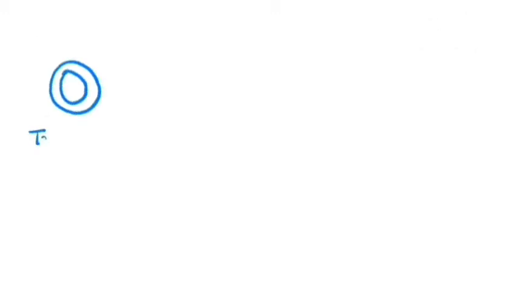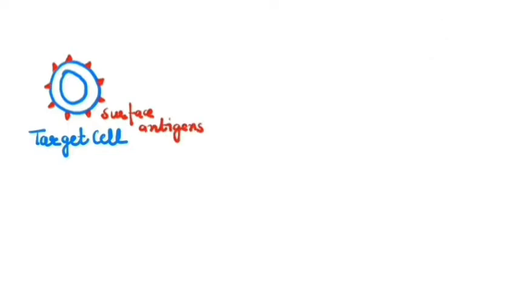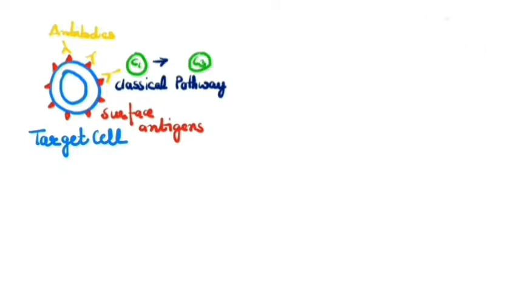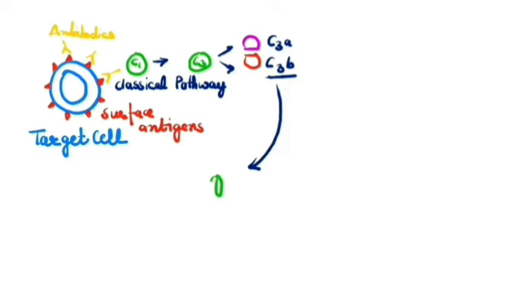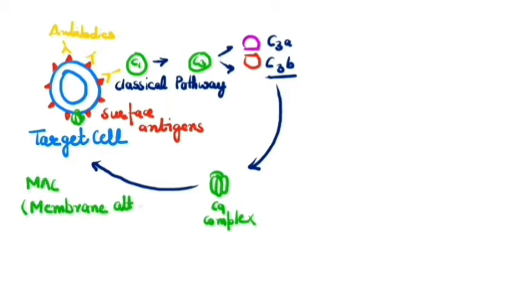So here is a target cell having surface antigens. Binding of antibody with surface antigens activates the classical pathway of the complement system. First, C1 binds to the antigen antibody complex, which activates a cascade of complement proteins such as C3, which further dissociates into C3a and C3b. C3b participates in the formation of the C9 complex. These proteins are deposited on the surface of the target cell, resulting in the formation of pores due to MAC, that is membrane attack complex, causing cell lysis.